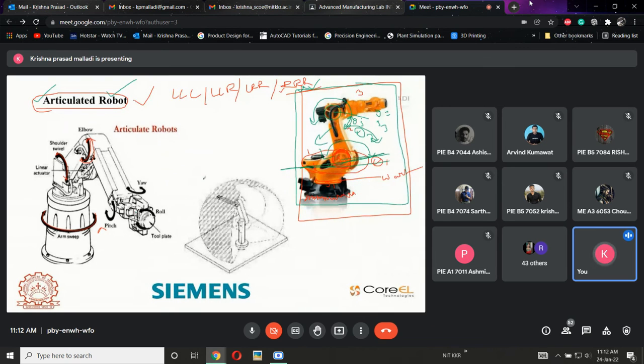See, if this robot needs to reach this corner, it is possible. Why? Because if needed, it can rotate theta 1. If needed, it can rotate theta 2. If needed, it will rotate theta 3 and reach this location. There is no constraint for this articulated robot. That is why the mostly used industrial robot is the articulated robot.